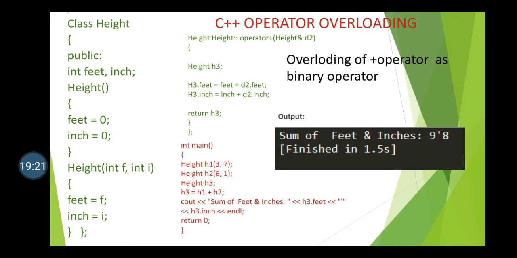Now we will discuss how a binary operator gets overloaded. Okay, so binary operator. See, in the last program also I wrote the operator function as a member function of the class, correct? In the same way, here also I am writing my operator function as a member function of the class.